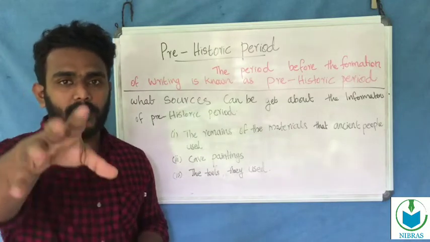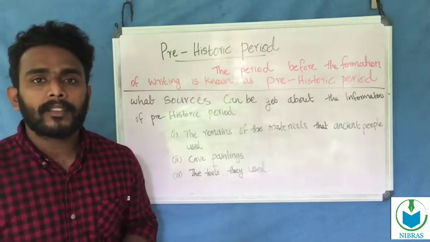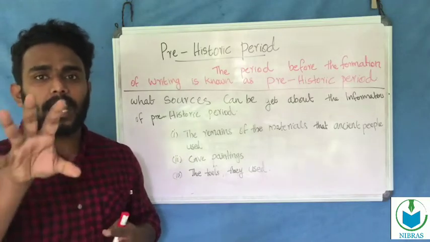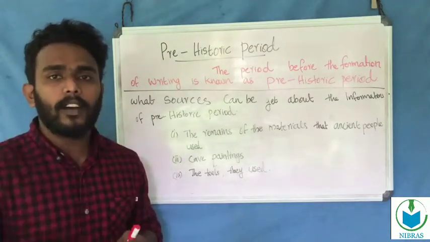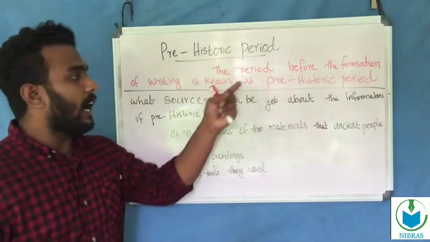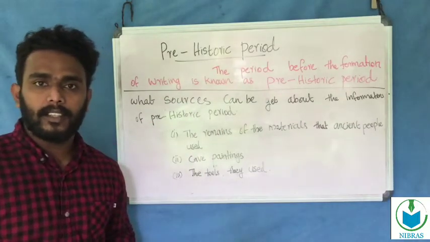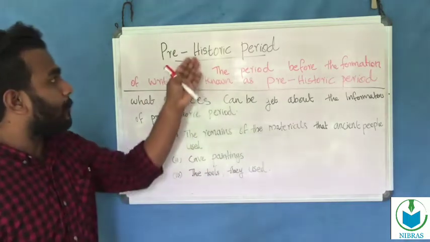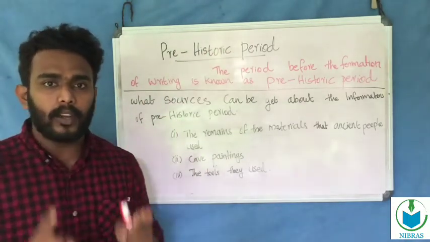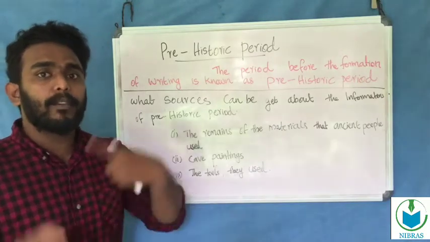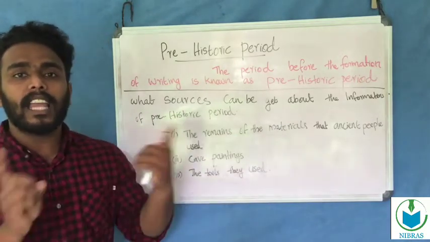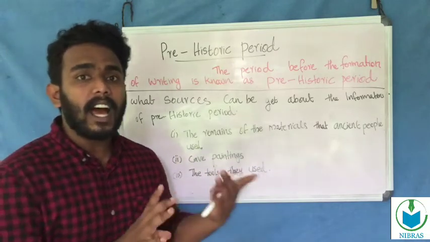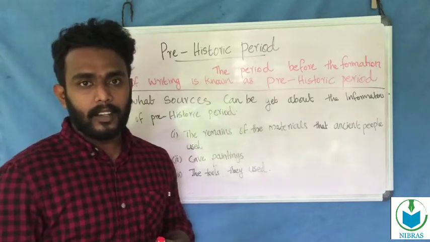The stone tools we see in the pictures also give us information about the lifestyle of human life in the ancient period. So, in this topic, the prehistoric period is the period before the art of writing.